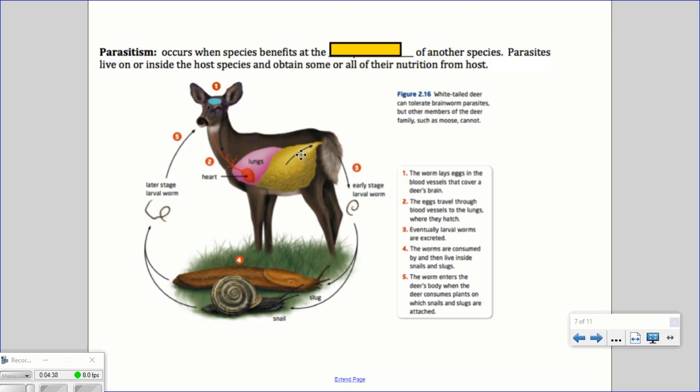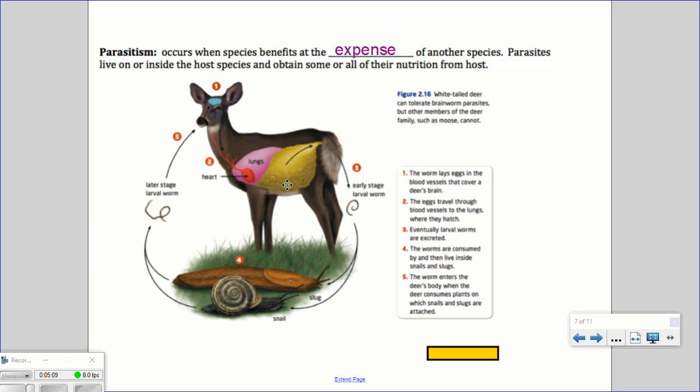The last type is parasitism. This occurs where one species benefits at the expense of another species. Parasites will live on or inside the host species and obtain some or all of their nutrients from the host. Basically, parasites require living or using another organism to obtain the nutrients that it needs. And in return, that organism is often harmed.